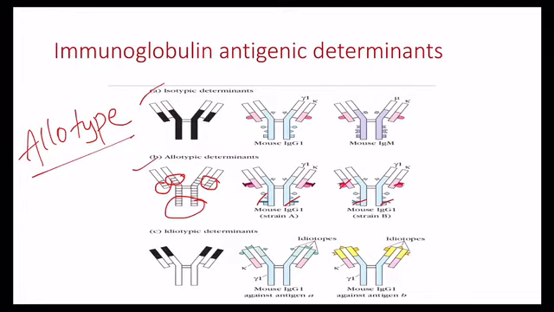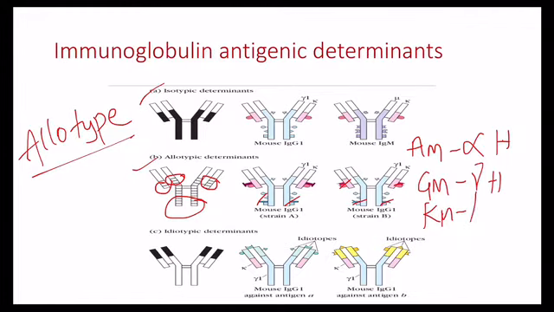Both are mouse immunoglobulins, IgG1 and IgG1, but from different strains, strain A and strain B. The allotypic markers are AM on the alpha heavy chain, GM on the gamma heavy chain, and KM on the light chain. K means kappa, it is a light chain.